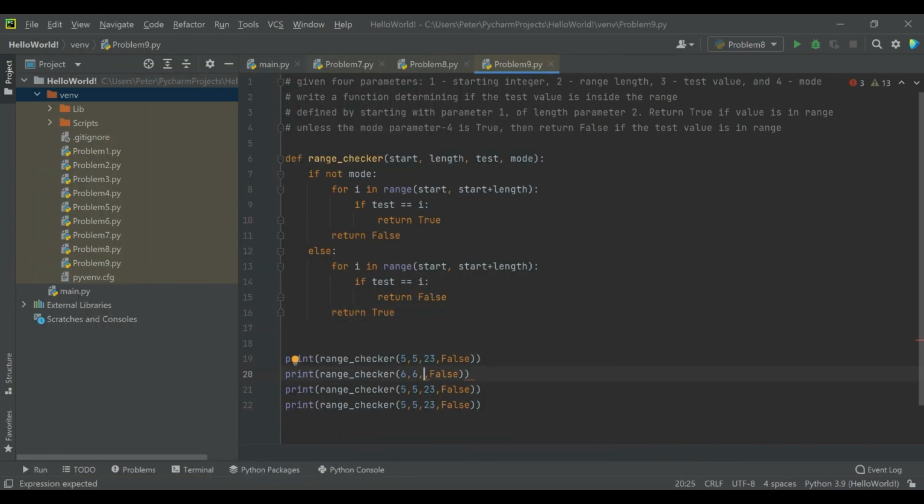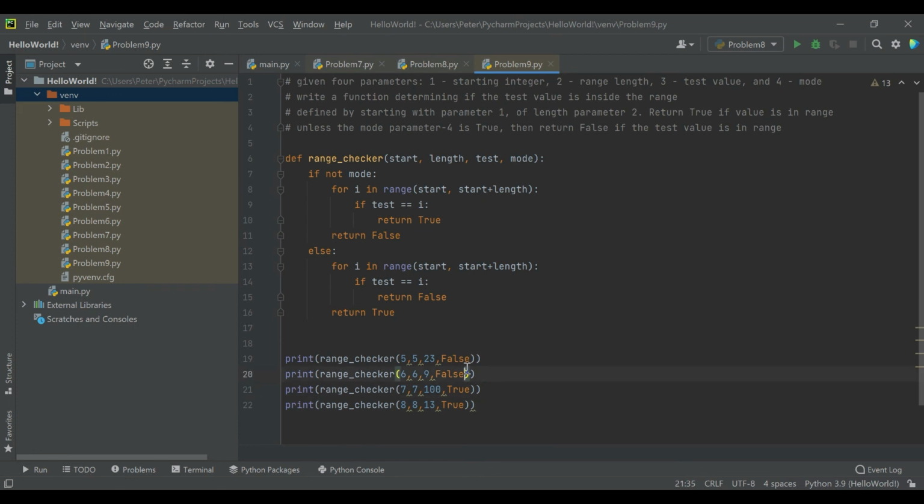Starting point, length, and then our test value. So we'll do 7, something crazy like 100, 8, and something that'll be inside for this one, 13. So you can see right here, I gotta change these to true, and then true.